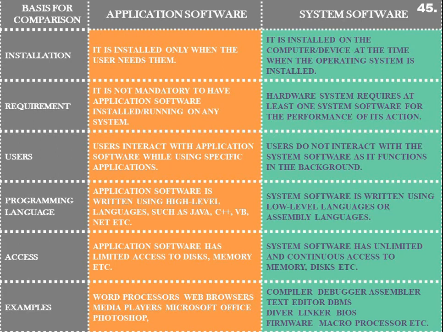System software is actually developed using low-level languages or assembly languages. That is not true all the time. System softwares, specifically your operating system, are often developed using high-level languages. So you can say that they are developed using high-level languages as well as assembly languages. While application software has limited access to hard disks and memory devices, your system software, especially your operating system, has unlimited access to your hard disk and memory.